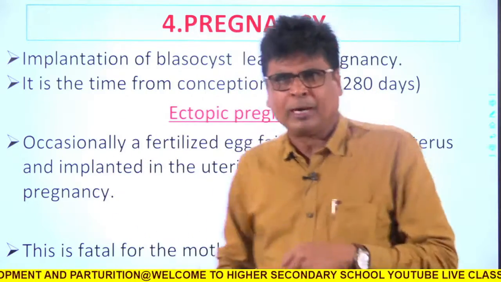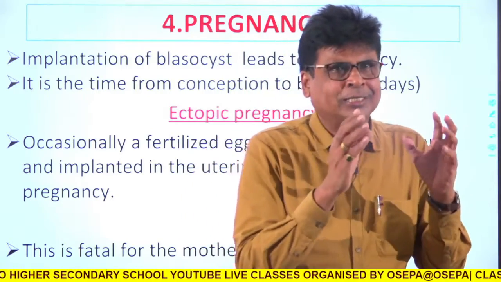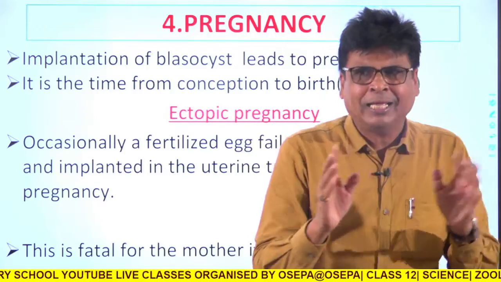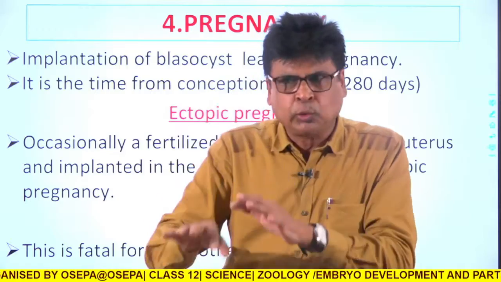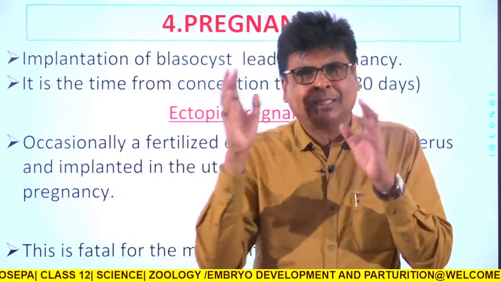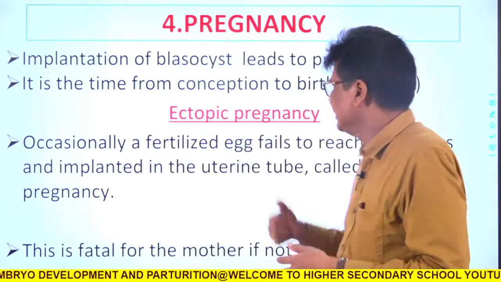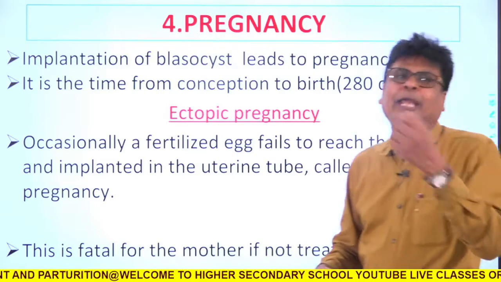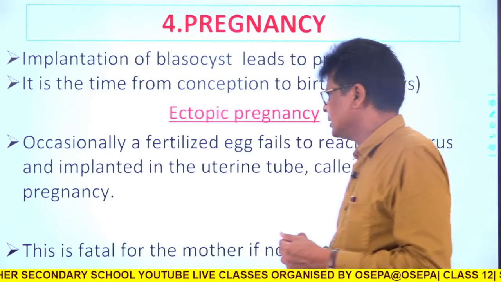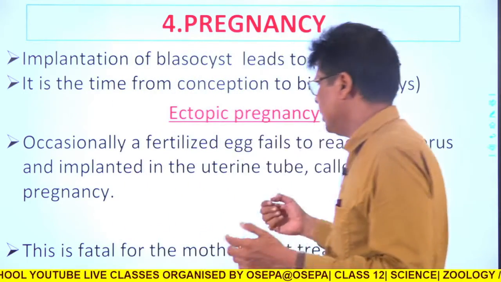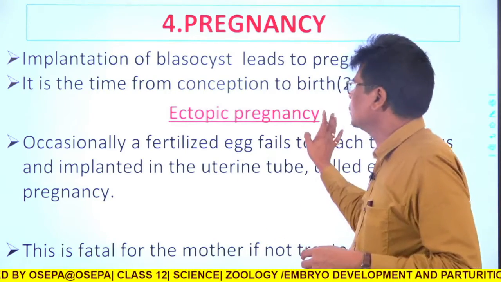But sometimes the fertilization occurs somewhere other than the uterus, especially in the fallopian tube. If this happens, the zygote will not descend to the uterus, and finally the zygote will develop in the uterine tube. This is called ectopic pregnancy. This is an error. Occasionally a fertilized egg fails to reach the uterus and is implanted in the uterine tube. That is called ectopic pregnancy. This is very fatal and dangerous if not treated properly. So this is all about pregnancy.